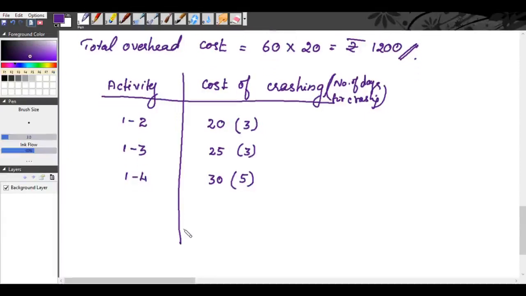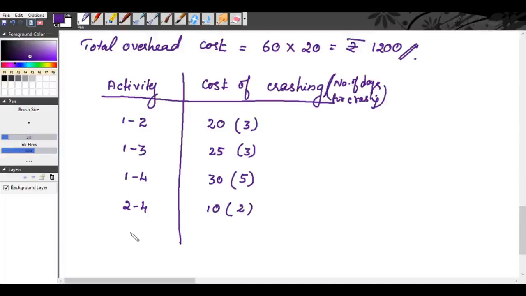The next activity is activity 2, 4. So the cost of crashing is 10 rupees. The normal duration is 5 days and the crash duration is 3 days. So you can crash it for 2 days.